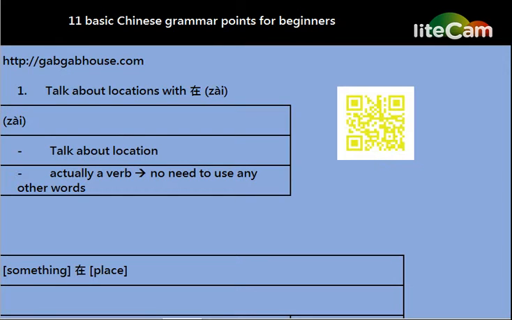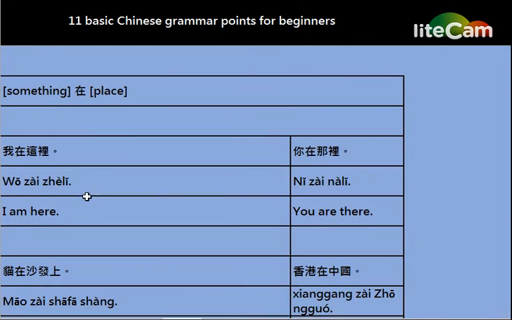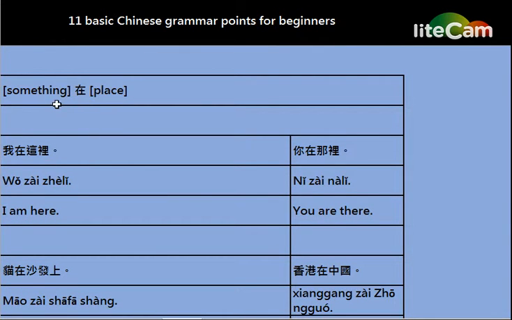To talk about things being in places, use the word 在. And this is our grammar point 1. Talk about locations with 在. This is actually a verb, so you don't need to use any other words to talk about something being somewhere. Here are some examples. For the word 在, the pattern is something 在 place. It means we need to have the thing and then add the word 在 and add the place right after the word 在.